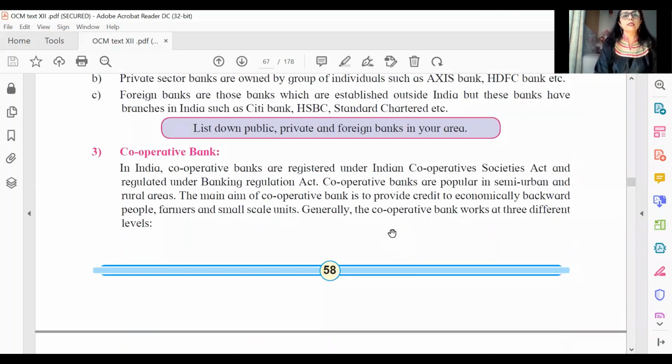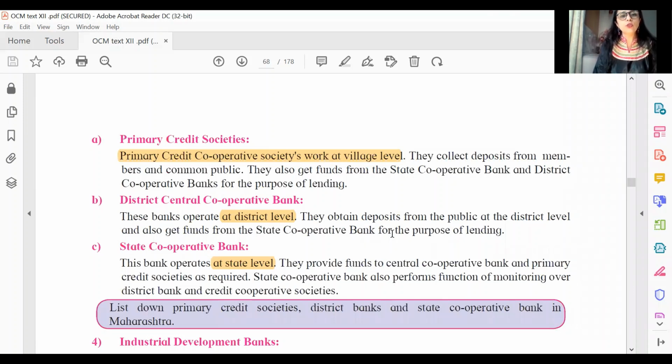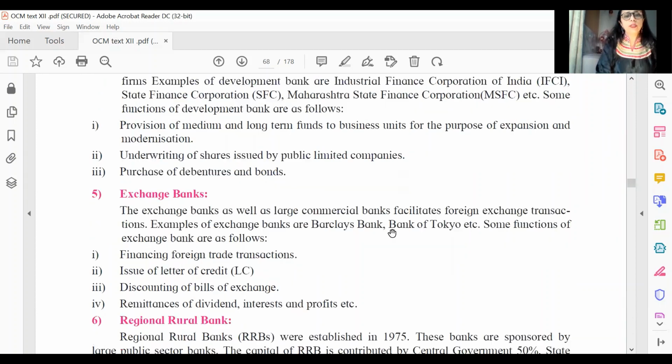Then next is cooperative banks. Under cooperative banks also we have 3 types. So we've just marked these to make it simple for you all to learn. In fact, when you're writing a long answer, these types can be just explained briefly: primary credit cooperative societies work at village level, district cooperative societies at district level, and state cooperative at state level. So this is how we have the questions from this particular chapter, or how we'll have objectives from here, if at all.